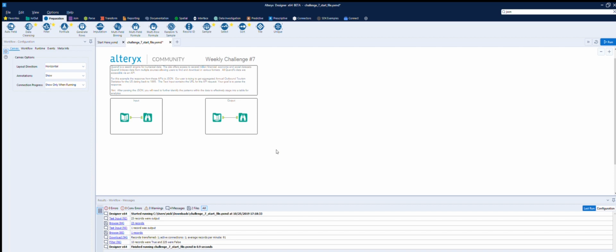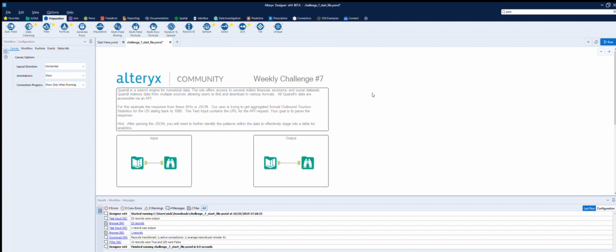So for this example, the response from the APIs is JSON, and our users are trying to get an aggregated annual output of tourism statistics for the US dating back to 1995. Okay, the text input contains the URL for the API, and the goal is to parse the response.